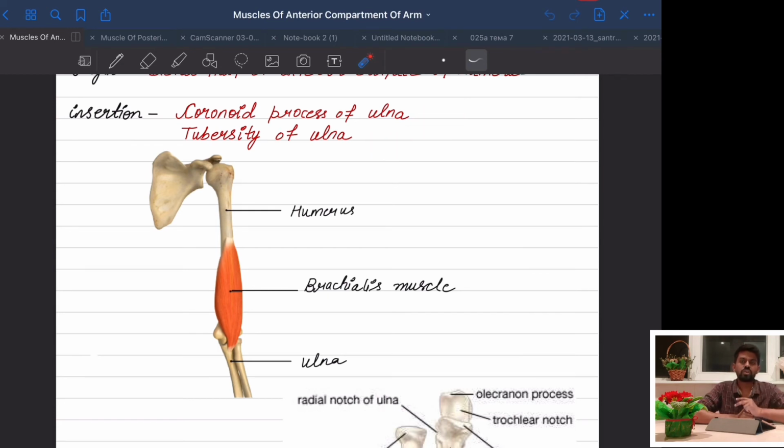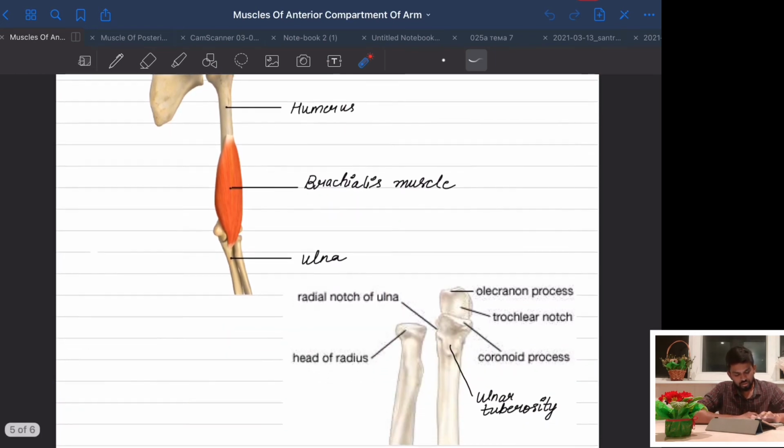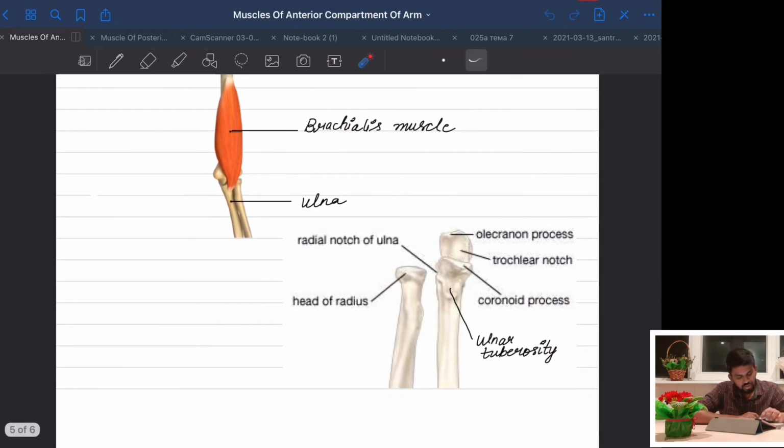Okay, it joins to the ulna and the other two are joined to the radius. Now this is ulna, so it attaches to the coronoid process of the ulna and the ulnar tuberosity. Okay.